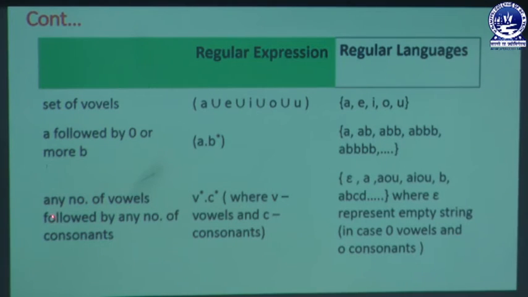Similarly, any number of vowels followed by any number of consonants. In that case we put V star dot C star, where V stands for vowels and C stands for consonants. Here star includes epsilon, meaning empty, with no formation of V and C. Then A is a vowel, U is another vowel, and AIOU is one part of vowels. Similarly, B is a consonant, or ABCD is one part of consonants, where epsilon represents an empty string. So in that case we can create 0 vowels and 0 consonants.